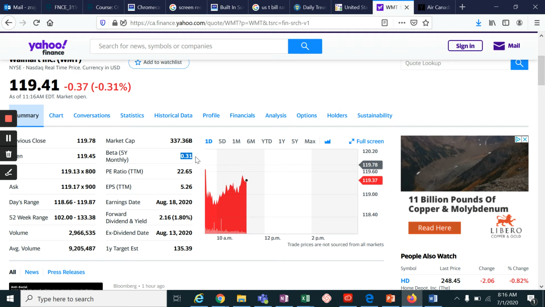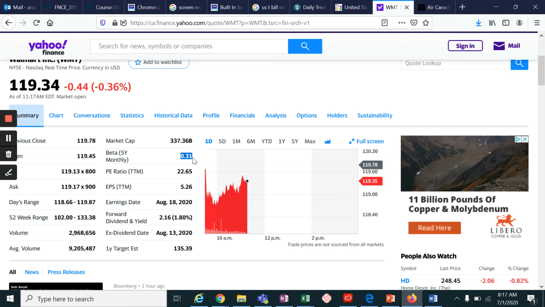So when the market moves by say 1% in terms of returns, the return of the Walmart stock moves by only 0.31%. And if the market falls by 1%, the return of Walmart only falls by 0.31%. So it's not so sensitive to the volatility of the market returns. So it means it's a less risky stock.